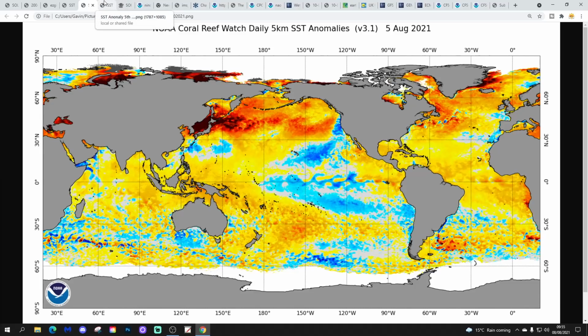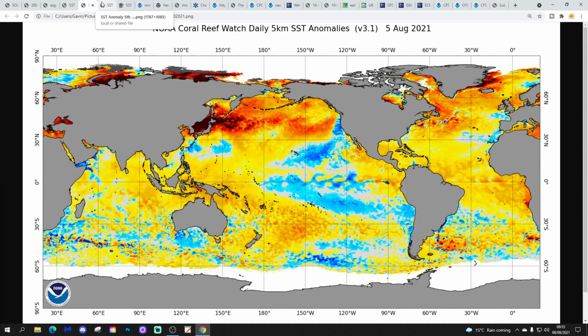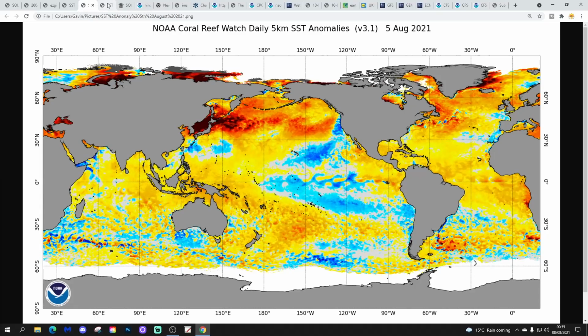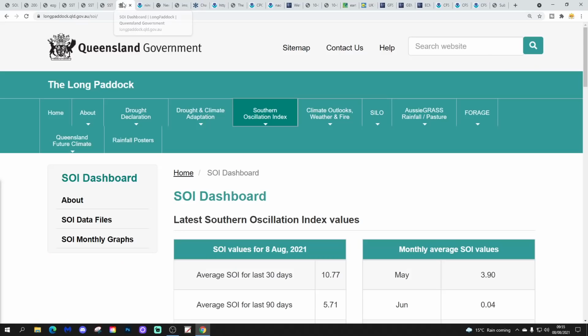Just something that I noticed when I was going through some sea surface temperature anomaly data, beginning to think about winter updates and whatnot. In the Pacific, it's very different, though. In the Pacific, it was much colder in 2010. Here, classic negative PDO signature. La Nina was much stronger as well in 2010. Just generally a lot colder in the Pacific Ocean compared to this year. So the Pacific is set up significantly different, but I think the Atlantic does have quite a similarity. But let me know in the comments what you think.